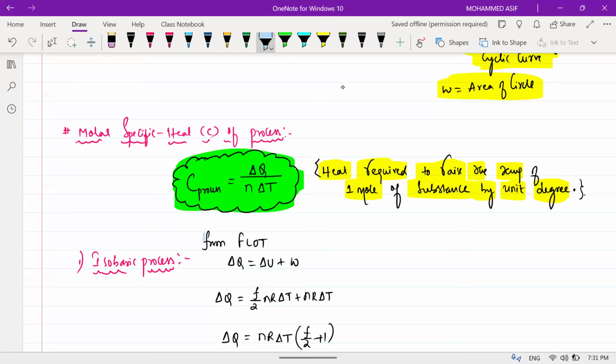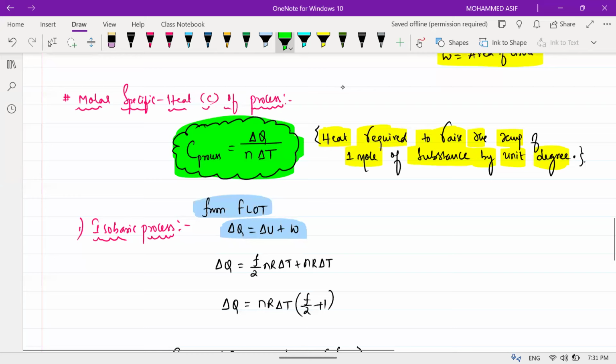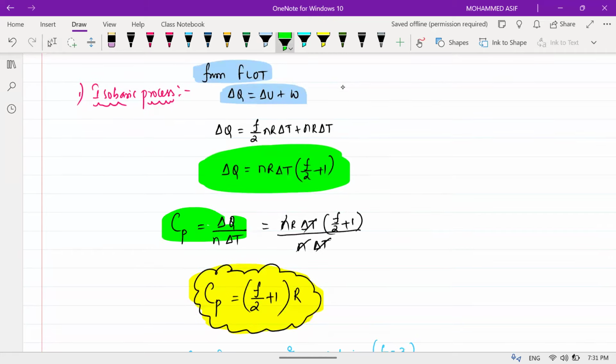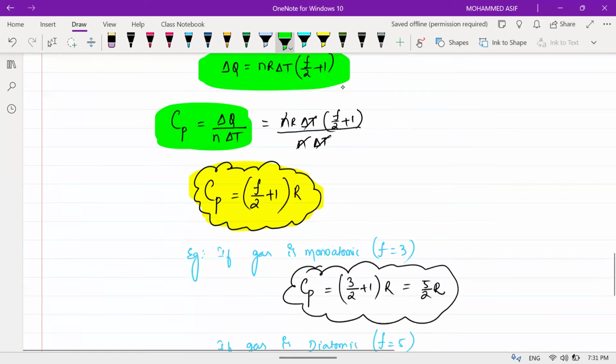Then from the first law of thermodynamics, delta Q is equal to delta U plus delta W. Simplifying it, delta Q will be equal to n R delta T (f/2 + 1). Now take the process formula: Cp is equal to delta Q divided by n delta T. If I simplify it, we get Cp is equal to (f/2 + 1) R. That is the formula which you need to remember. Am I clear?